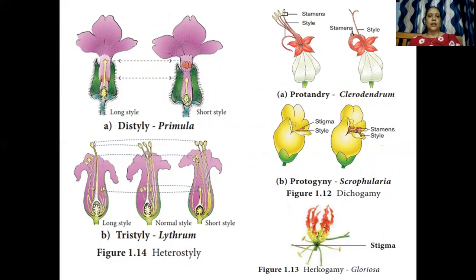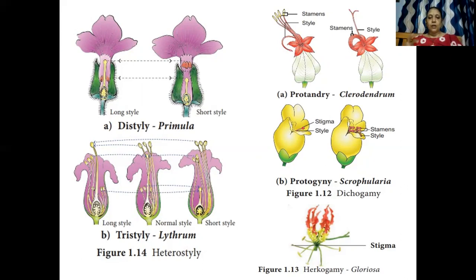In the first one, the long style, and the other one, the short style. Okay. When in the first picture the style is long, you will see the anther lobes are very deep below. Whereas in short style, the anther lobes are placed above. Okay. So the position of the style